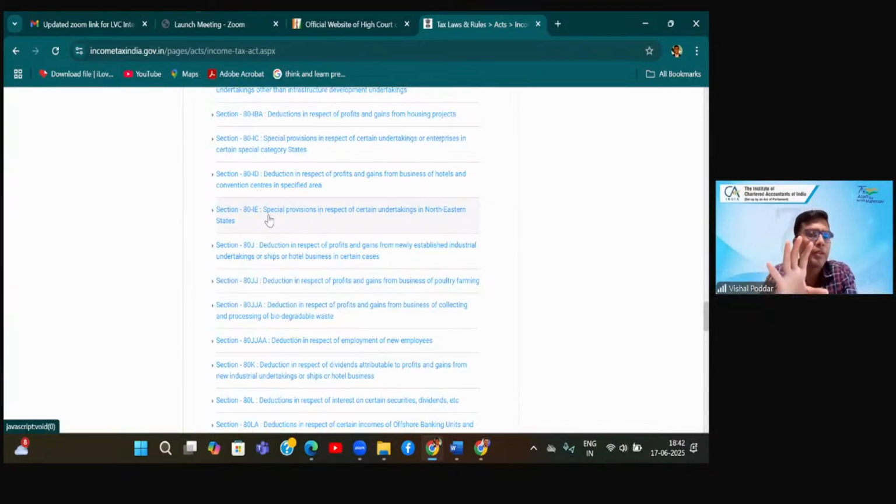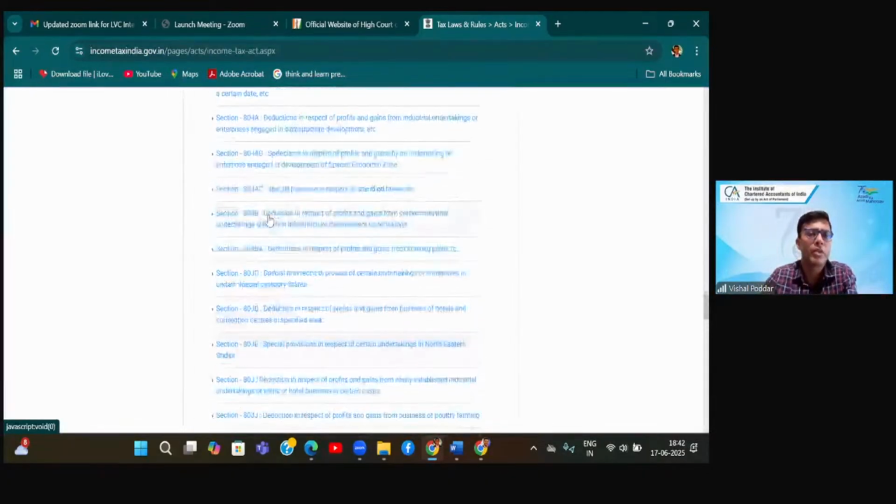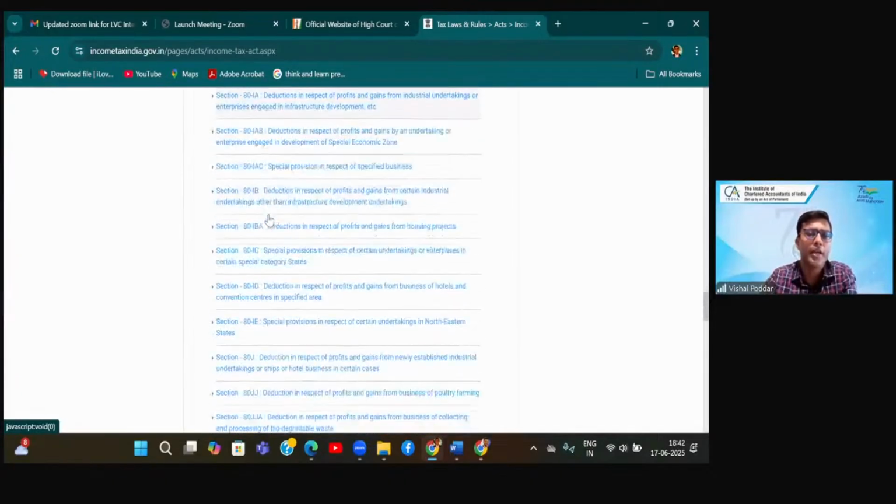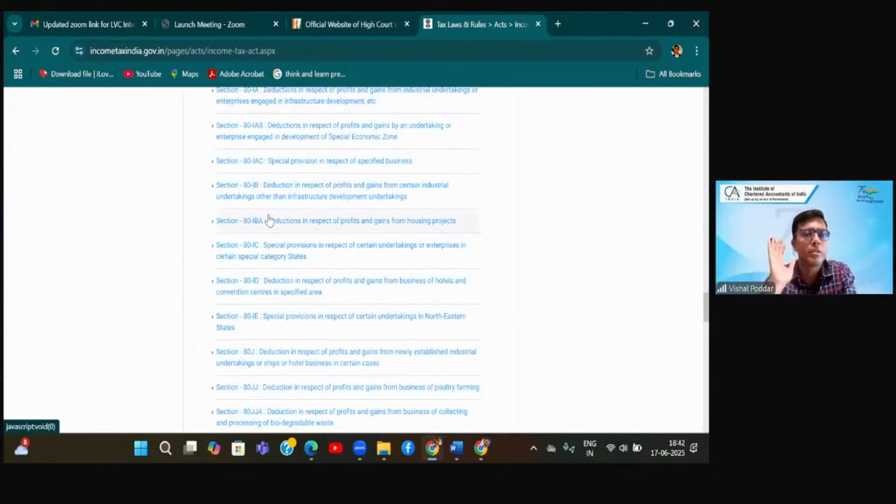Now, why I'm specifying this? Because one, this heading C is not part of our syllabus. In fact, this whole list is not part of our syllabus, but this entire heading C, which covers section 80H, all this H series and I series, they are heading C. So within chapter 6 deduction, there are different subcategories which are called as heading A, heading B, heading C. So these are all heading C categories. These are out of our syllabus.